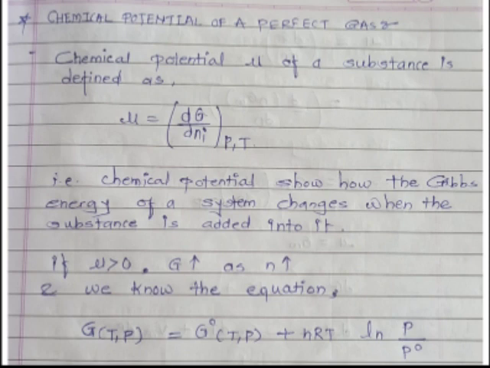This equation we have solved in the last lecture. Here P is the pressure and P0 is the standard pressure. R is the molar gas constant, n is the number of moles, T is the thermodynamic temperature. So this is the definition of Gibbs free energy, which is equal to standard Gibbs free energy plus nRT ln of P upon P0.